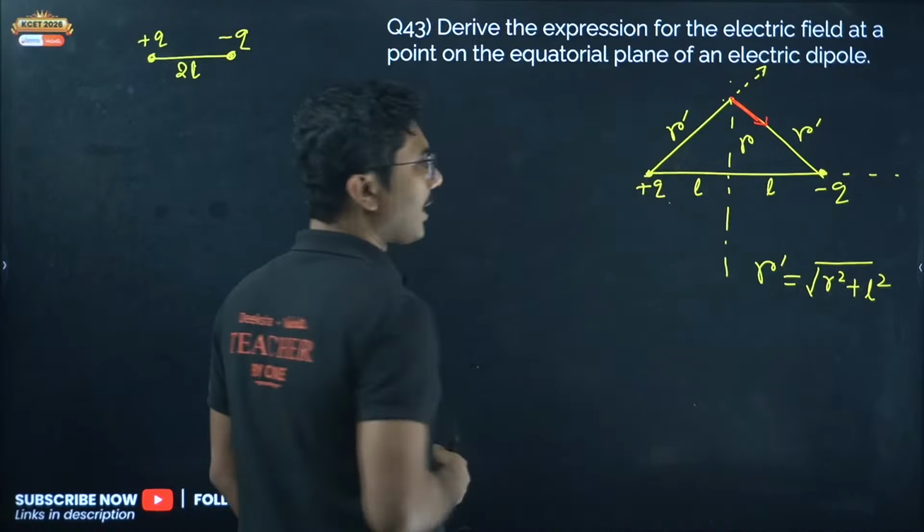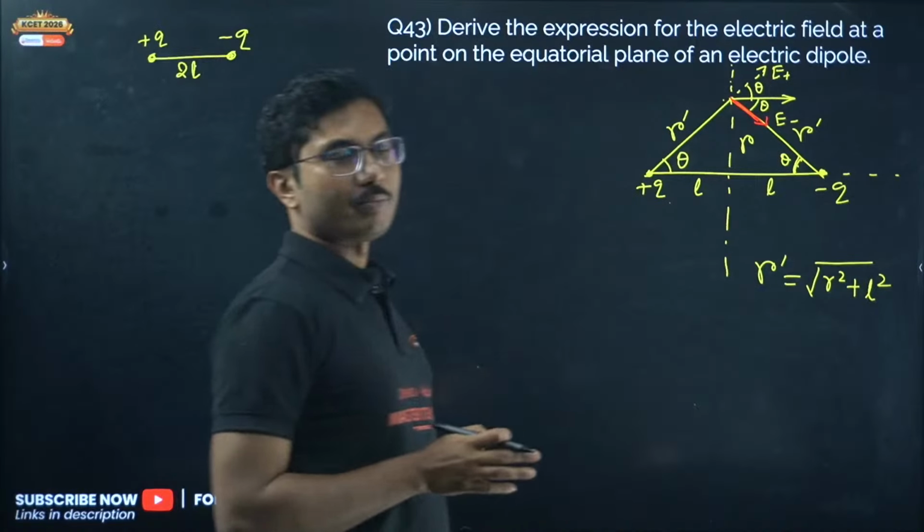Now if this angle is theta, obviously it is not 60 degrees because it's not an equilateral triangle, it is only an isosceles triangle. So if this angle is theta, this angle will also be theta. Now if you take the x component of both these electric fields, E plus and E minus, this angle will be theta by virtue of similar angle, and this angle is theta by virtue of alternate angle. Now the y components will cancel each other, so only the x component will remain.